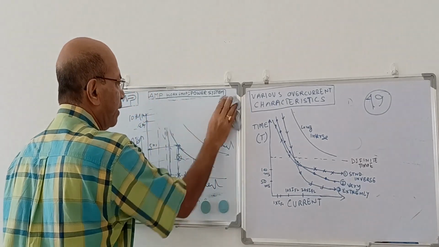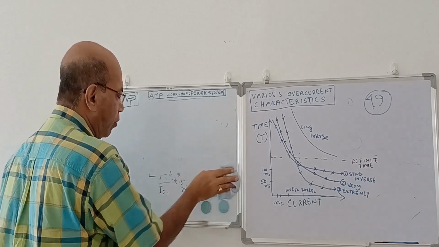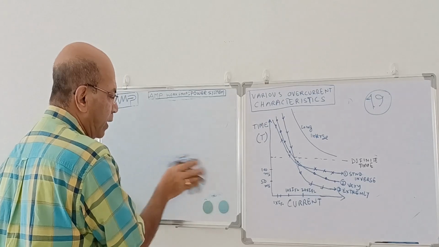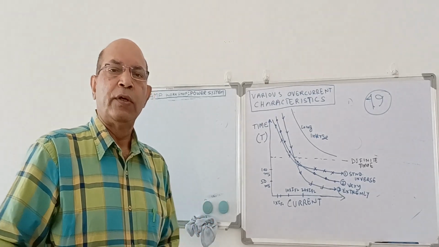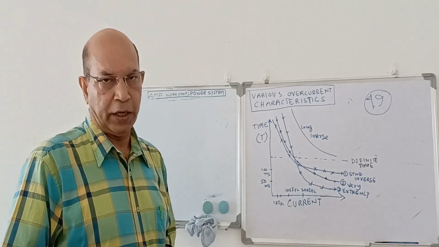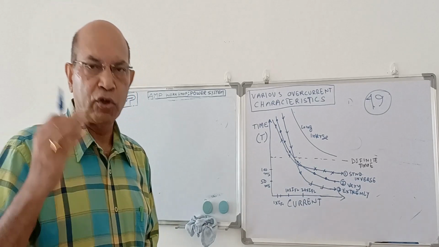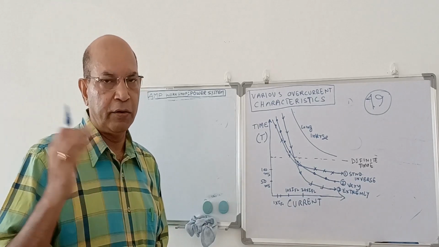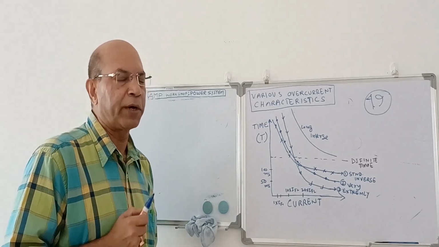Now in overcurrent protection, there are various types. We have already said what overcurrent is. Overcurrent is when the current flowing to an equipment is a few times the motor full load current. That means overcurrent condition will prevail when there is a short circuit in the equipment, either on the equipment or in the winding or somewhere. Then we call it overcurrent condition.